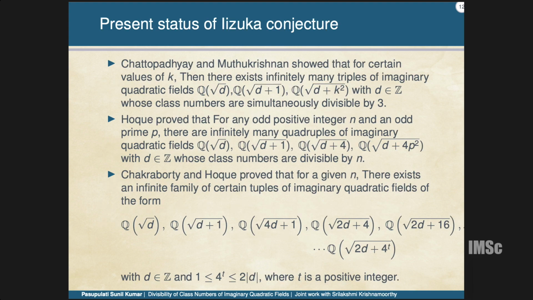So the present status of the conjecture is that at the moment they were able to produce D and D+1, and D plus something, with some distances. This is in some sense the first one. After this they produced a triple, where another one is like k squared, where k is with some conditions. Another one is D+1, D+4 and 4p squared. So at the moment there is no result which has three consecutive quadratic fields.